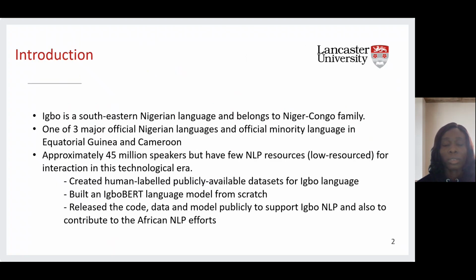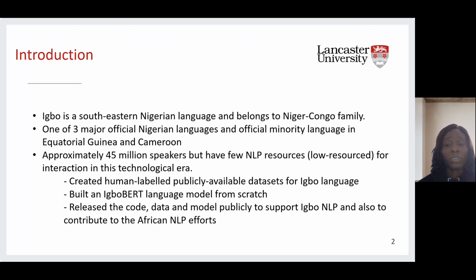Igbo is a southeastern Nigerian language and belongs to the Niger-Congo family. It is one of the three major official Nigerian languages and an official minority language in Equatorial Guinea and Cameroon. Igbo has approximately 45 million speakers, but very few NLP resources for interaction in this technological era. Hence, it is a low-resourced language.